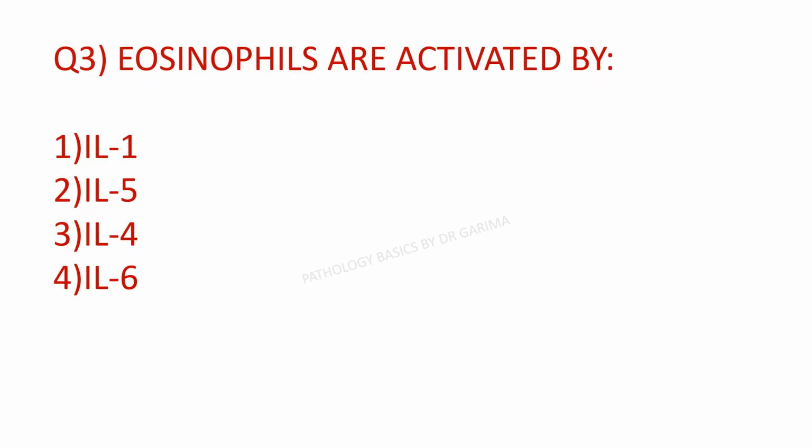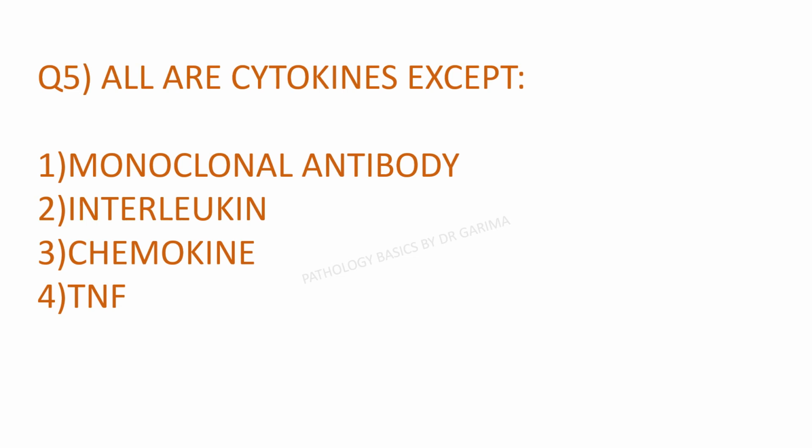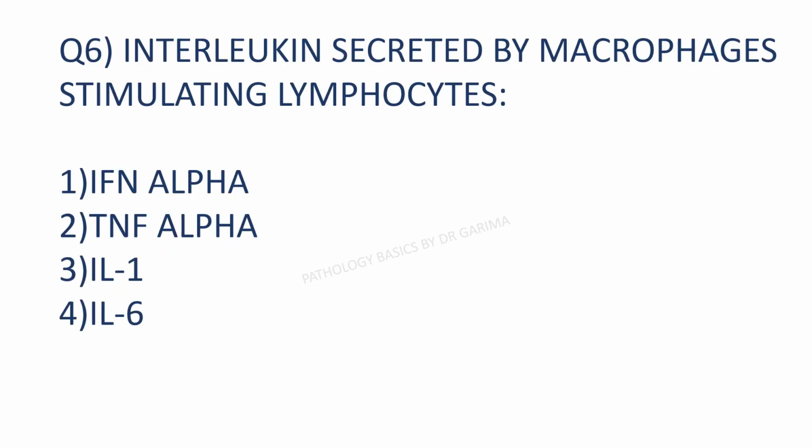Next, eosinophils are activated, I told you, by interleukin 5. Along with that, it also increases IgA production. Inflammatory mediator of generalized systemic inflammation: I told you the most important cytokine number 1 is interleukin 1. All the cytokines except these we have already studied under the 5 categories of cytokines. So monoclonal antibody is not a cytokine type. Interleukin secreted by macrophages stimulating lymphocytes: which one is the interleukin here? Out of that, interleukin 1 has a very important role stimulating lymphocytes and is secreted by macrophages.